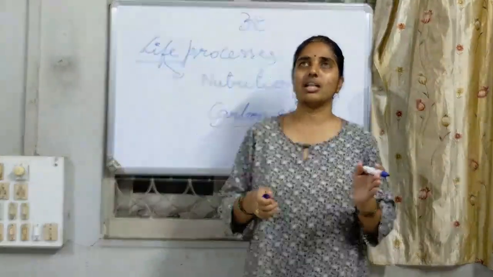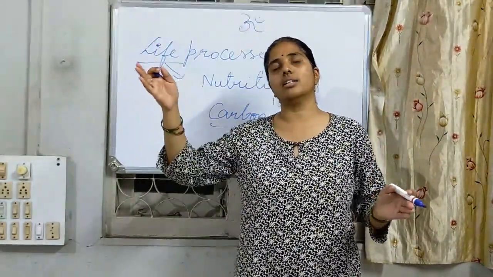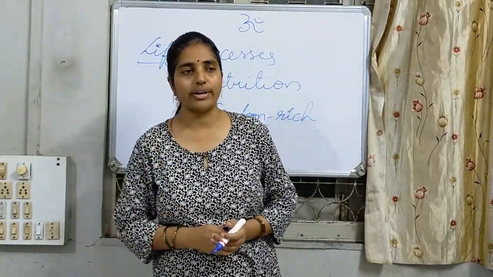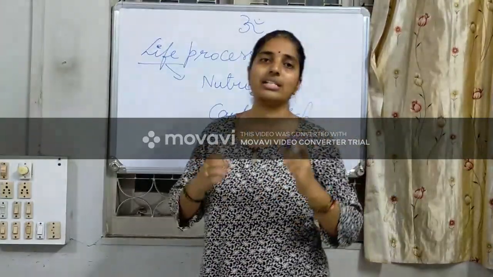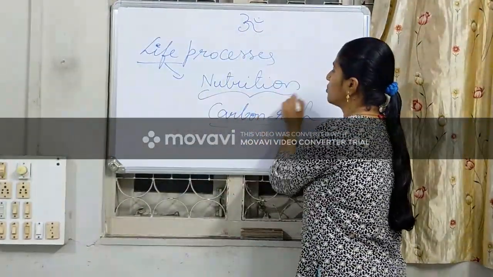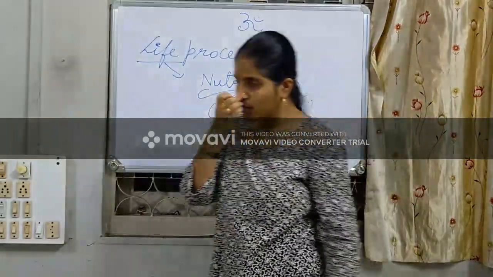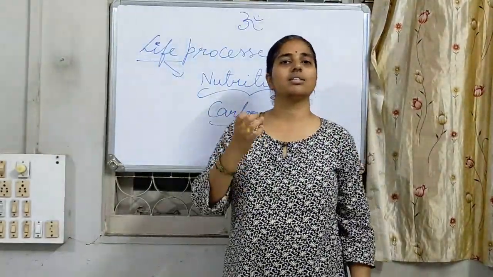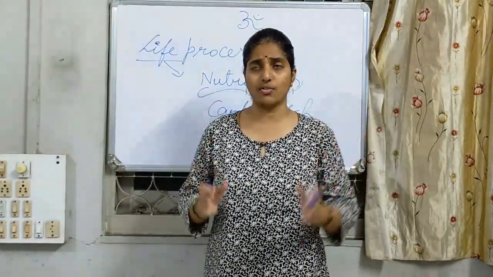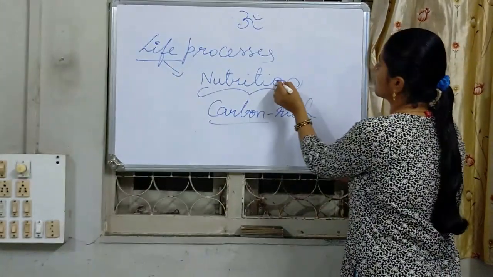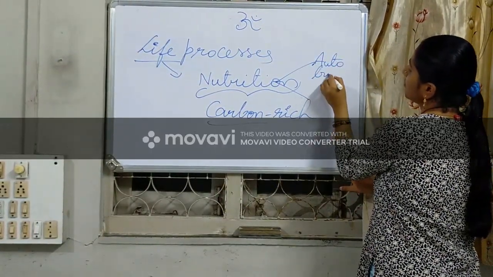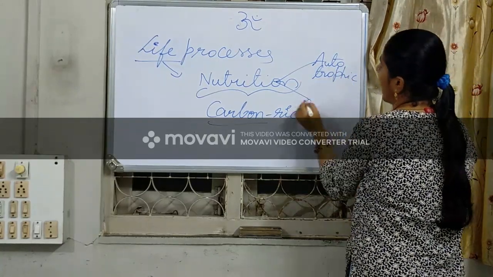From brushing of the teeth until sleep, we depend on the carbon component. About 90% of our life involves carbon. So what is meant by nutrition? Whatever food we take is going to finally provide us energy. Nutrition has different types. We are going to deal mainly with two topics: one is autotrophic and another is heterotrophic.